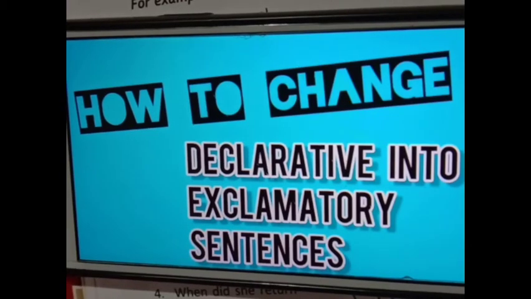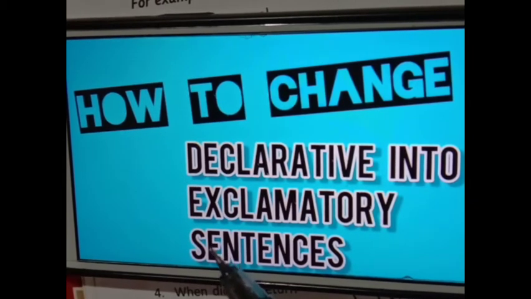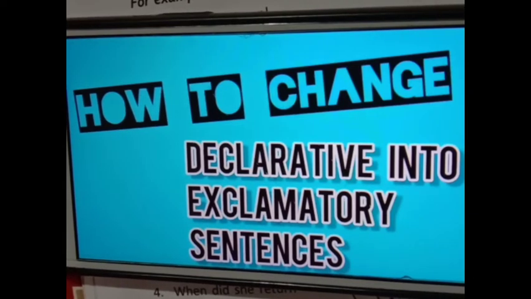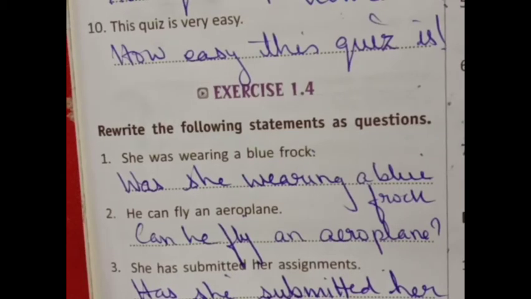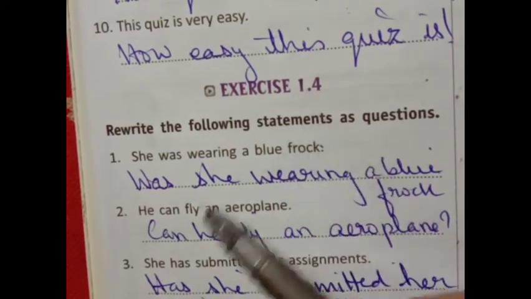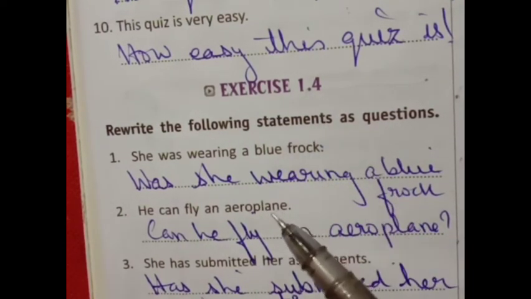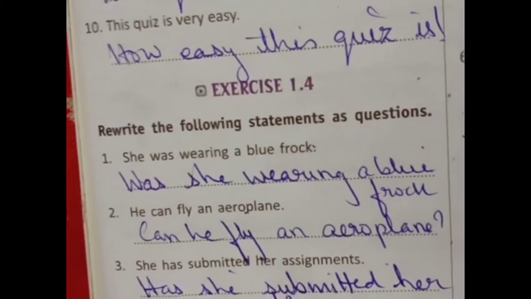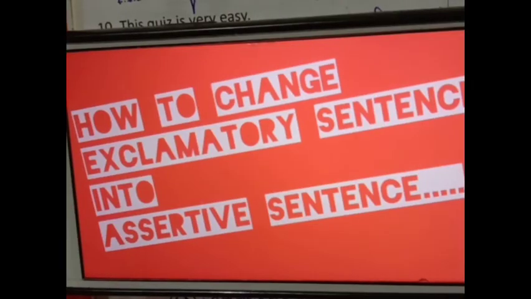So children, I hope this thing is clear to you. You can go and watch this video, how to change declarative into exclamatory sentences. After this, I hope there will be no problem. You will face no problem solving it. Now see the next one, exercise 1.4. Rewrite the following statements as questions. Now you have to change the statements into questions. So how will you do this? See how you will do this thing.